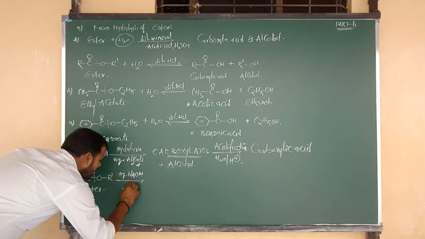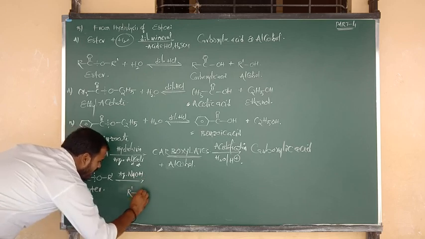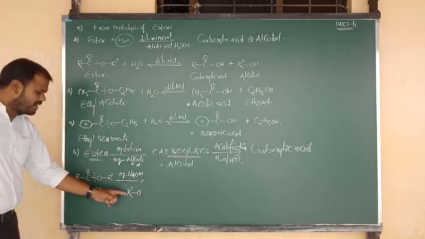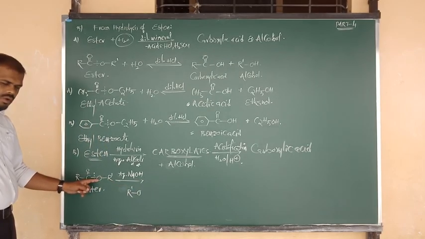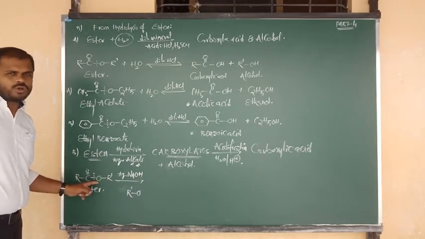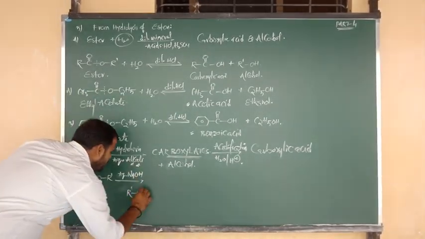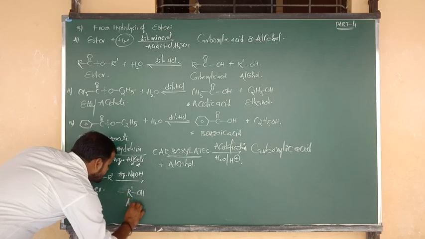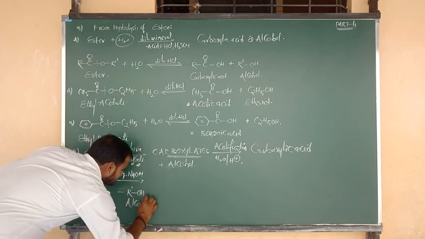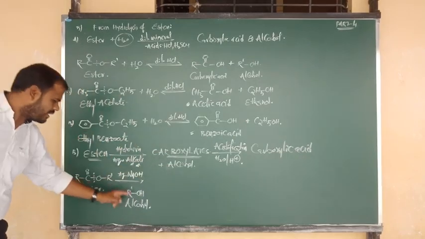Listen carefully. Here I have written R bonded to O, R prime bonded to O. After breaking of this bond, oxygen contains charge minus. That O minus is attacked by H plus from alkali. So simply you can write R'OH. This is your main product, which is nothing but alcohol. In step 1 only we will get the alcohol.